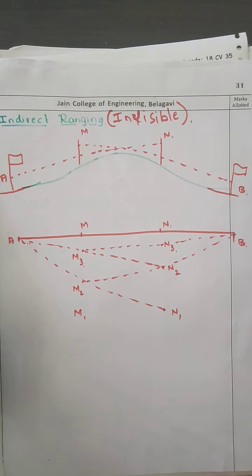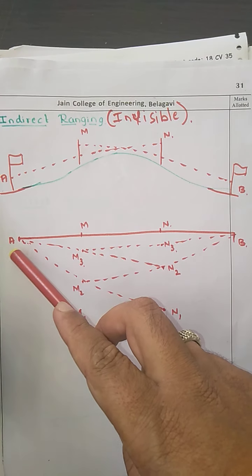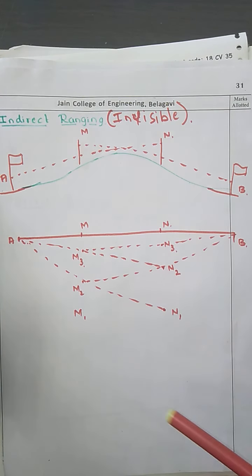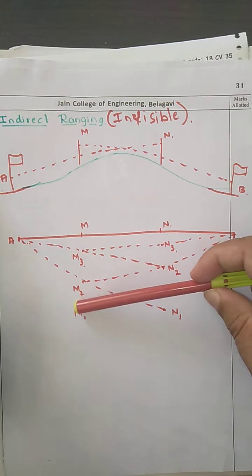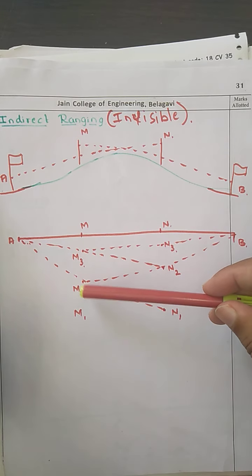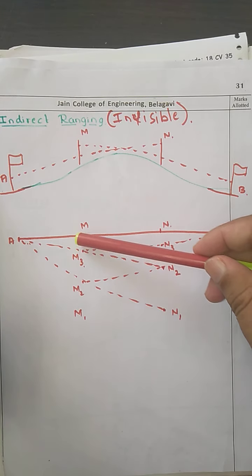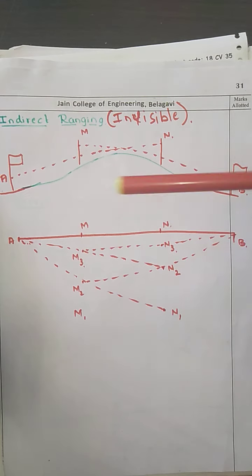Now again the person at A looks towards N2 and finds that M2 is not in line. So again he will tell M2 to come towards the line, M3. So again A, M3 and N2 are in the same line.